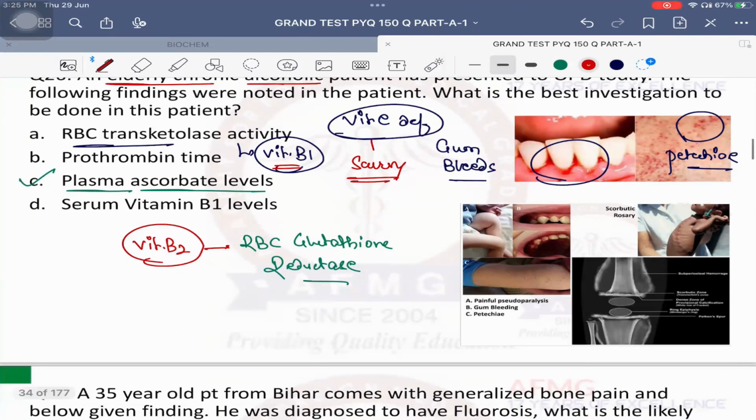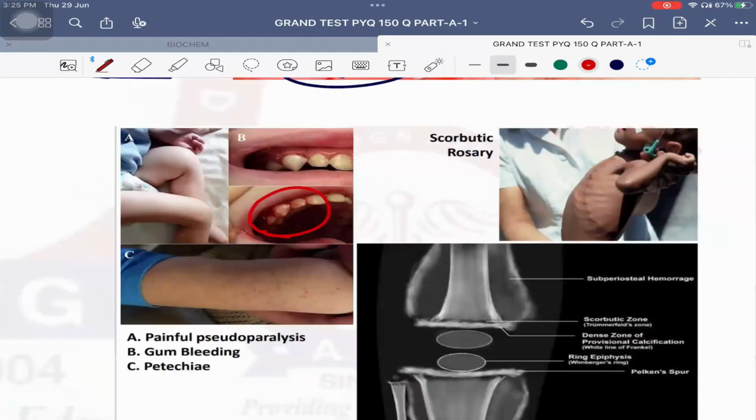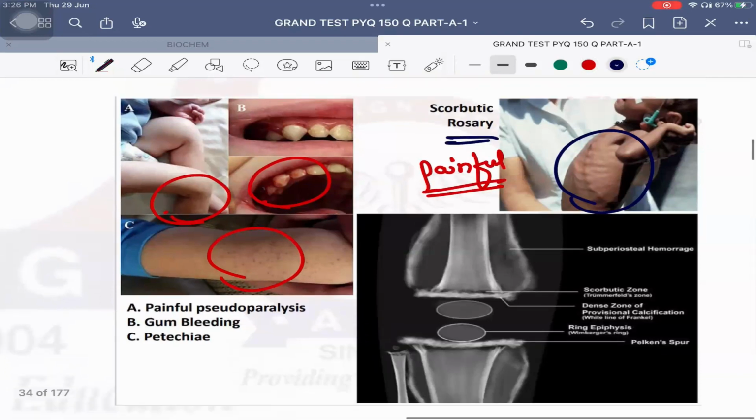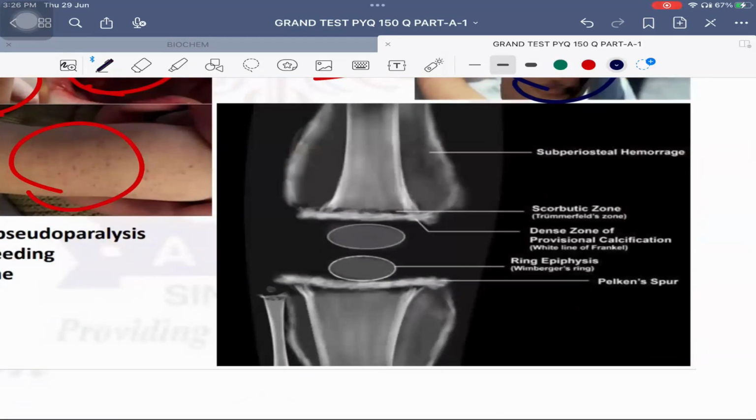ठीक है? In cases of scurvy, I have told you gum bleeding, petechiae, pseudo paralysis. Usually, along with that, there will be painful swelling of the costochondral joints or costochondral junction, and that is called as scorbutic rosary. Rickets में क्या होता है? Rachitic rosary. But ricket वाला painful होता है, painless होता है? Painless. But in scurvy, it is very, very painful. Please remember that. Along with that, X-ray findings important from orthopedics.